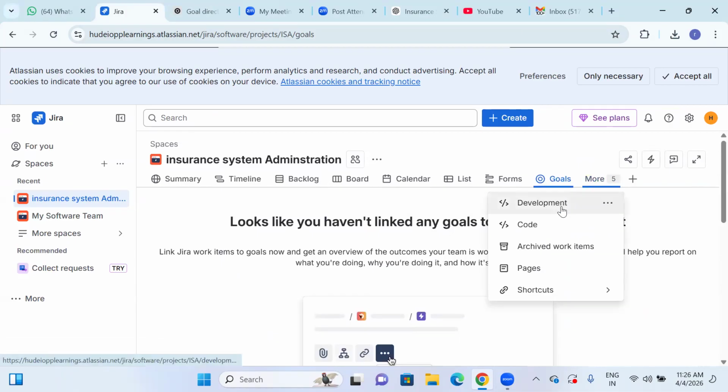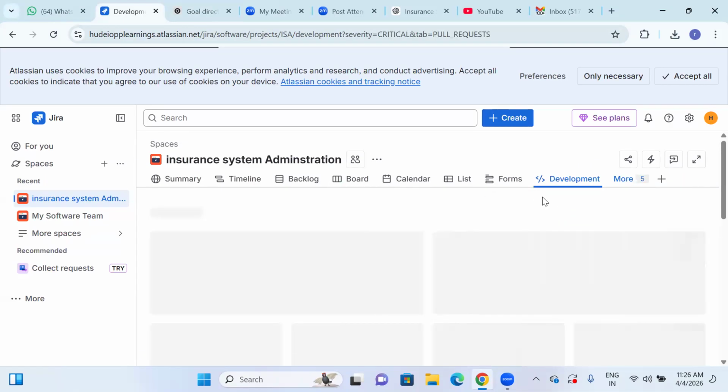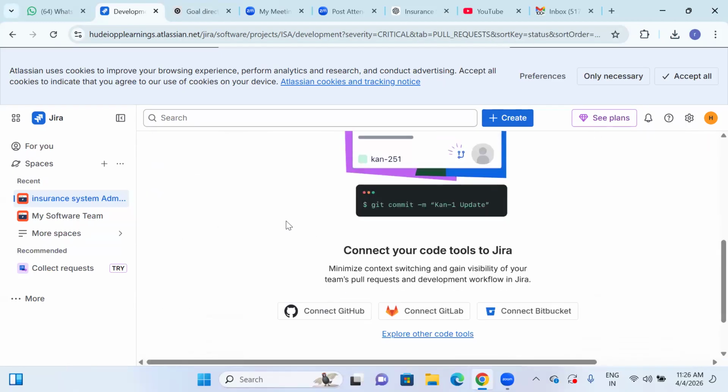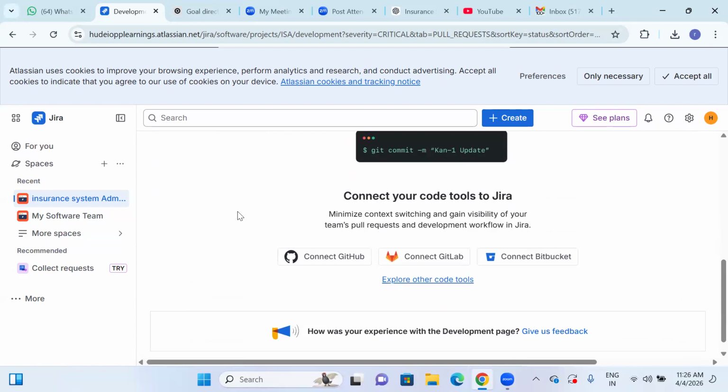Next one is about the development. Generally for development, what happens? Generally development means any coding or something of that kind. So if you want to connect with this, Jira has to be connected with different things, because we can connect with GitHub, we can connect with GitLab. At the same time, we can connect with Bitbucket also. So these are the three options you will be having.